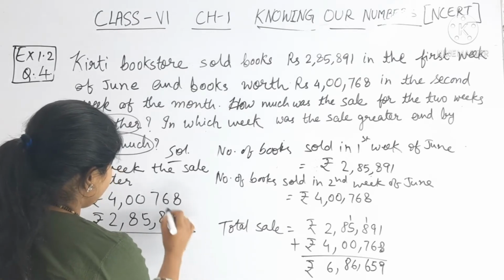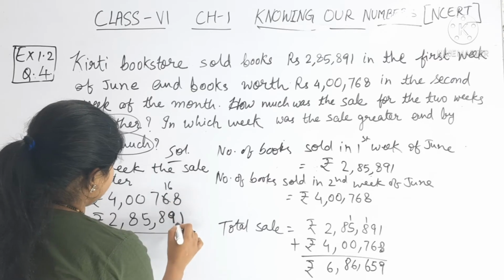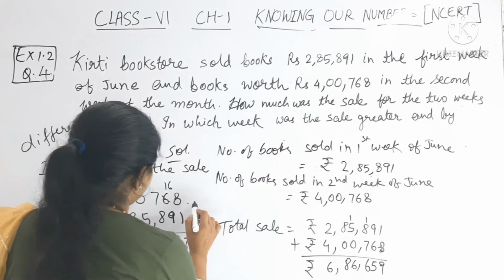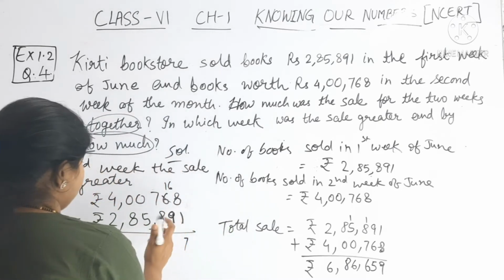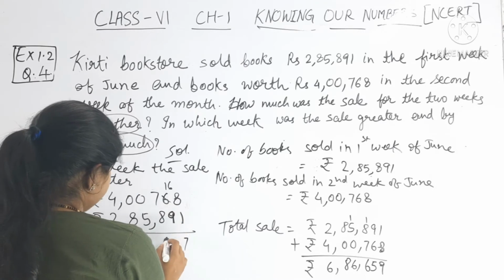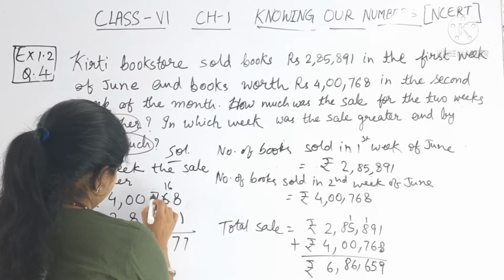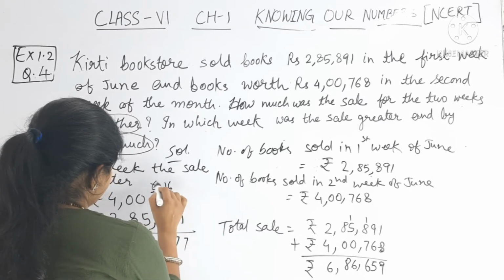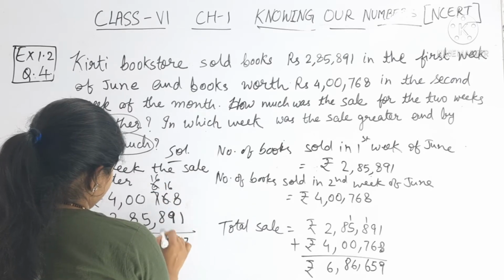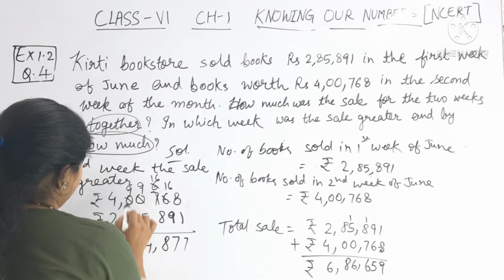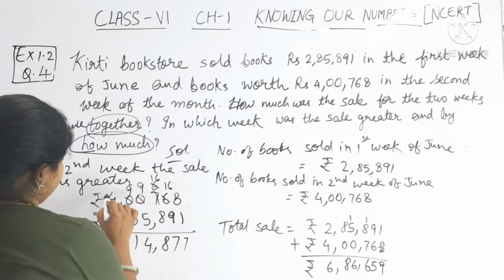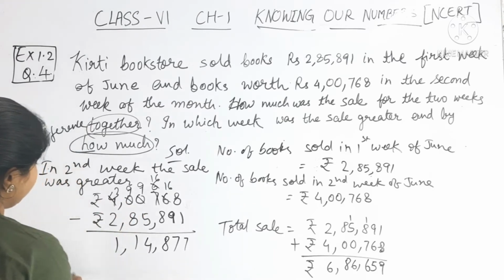8 minus 1 is 7. Here is 16. 9, 10, 11, 12. 16 minus 9 will be 7 here. Then 7 will be 6, 16. 16 minus 8 is 8. Here 9. 9 minus 5 is 4. Here 9. 9 minus 8 is 1. Then here 3. 3 minus 2 is 1.